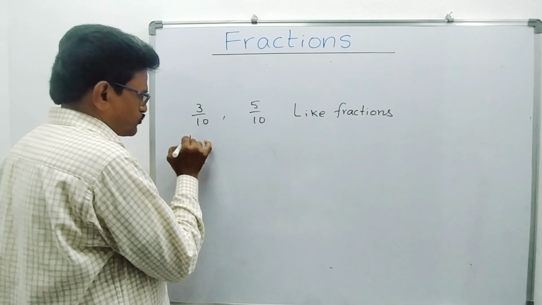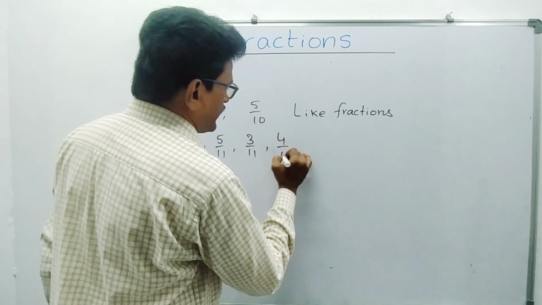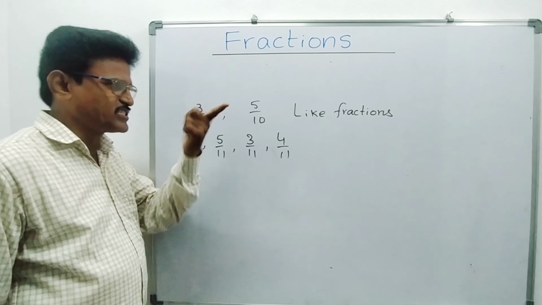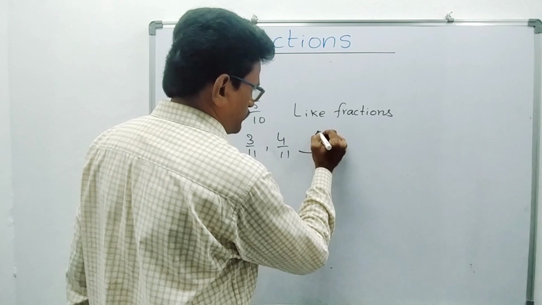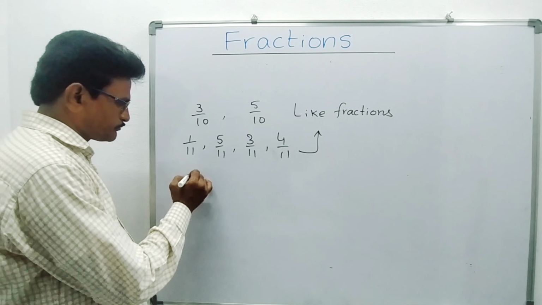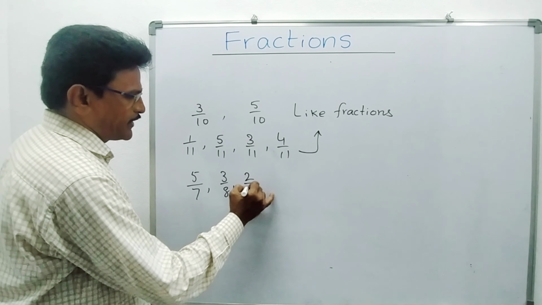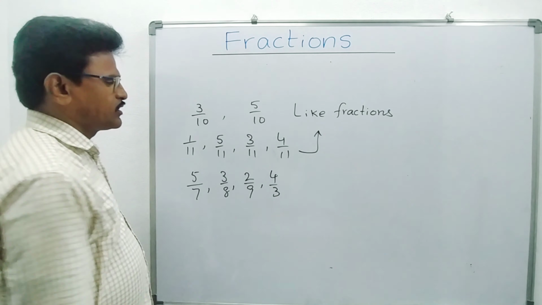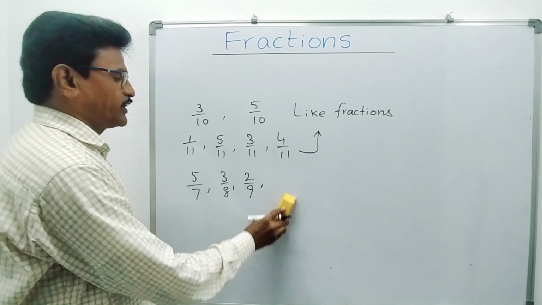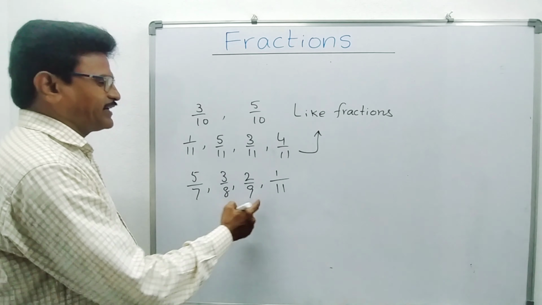Here, suppose 1 by 11, 5 by 11, 3 by 11, 4 by 11. Four fractions are there, but all have 11 as the denominator, so all these are like fractions. Now 5 by 7, 3 by 8, 2 by 9, 4 by 3, 1 by 11. Here different denominators are there: 7, 8, 9, 11.